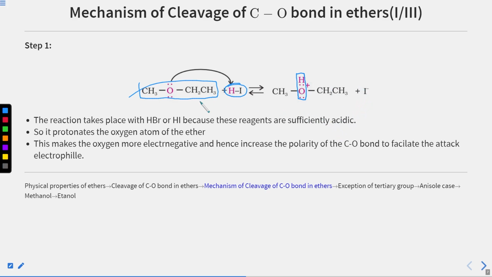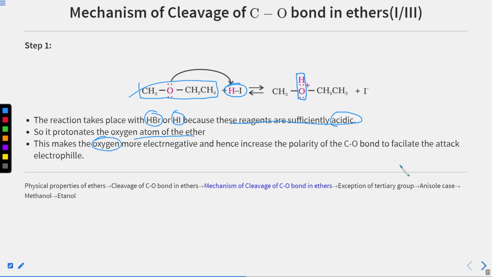So the reaction takes place with HBr or HI because these reagents are sufficiently acidic. So basically we have to see the acidity of this halo acid. Since HI is much more acidic, it will be the most reactive, then HBr, and then HCl. So first, it protonates the oxygen atom of the ether. This makes the oxygen more electronegative and hence increases the polarity of the C-O bond to facilitate the attack of the nucleophile.